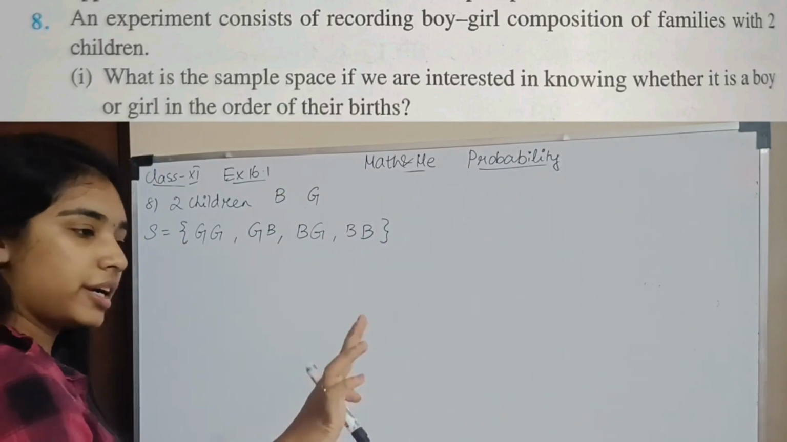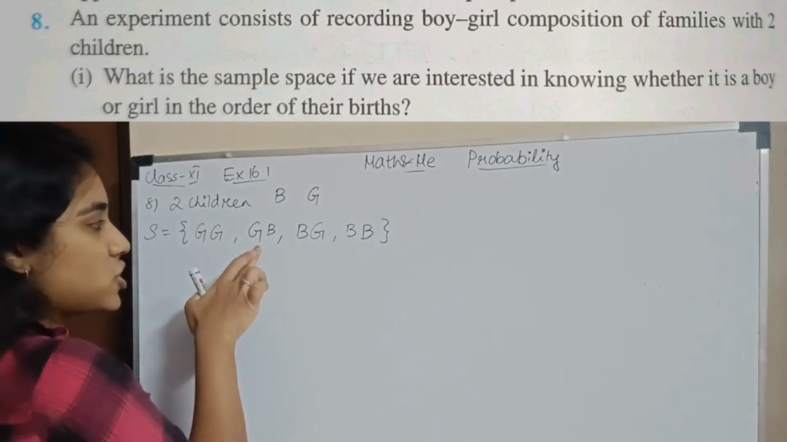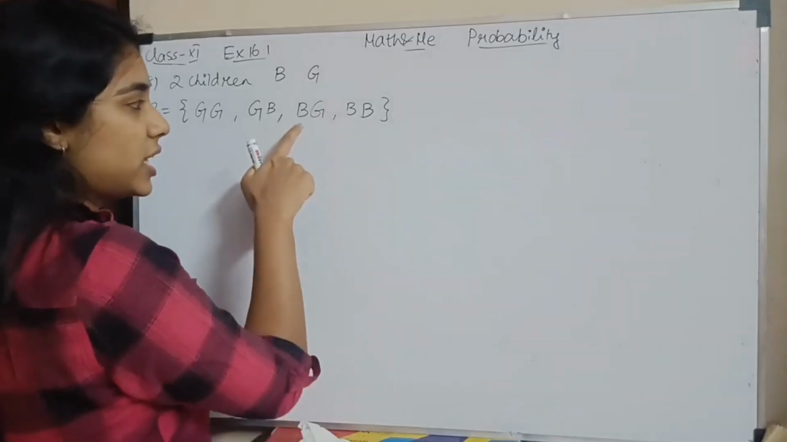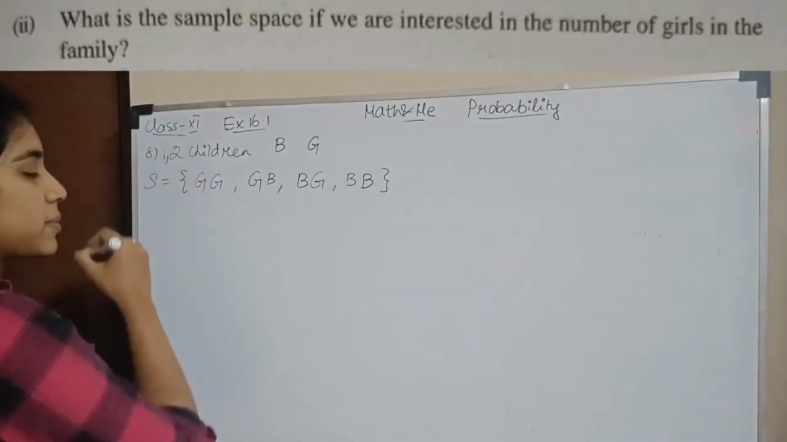2 children irukanga. Rendume ponnu, rendume paiyan, illa onnu ponnu, onnu paiyan. But which is the first child? One can be girl and then the boy, or first child can be a boy and then a girl. Okay, so this is the sample space. This is the first subsection.